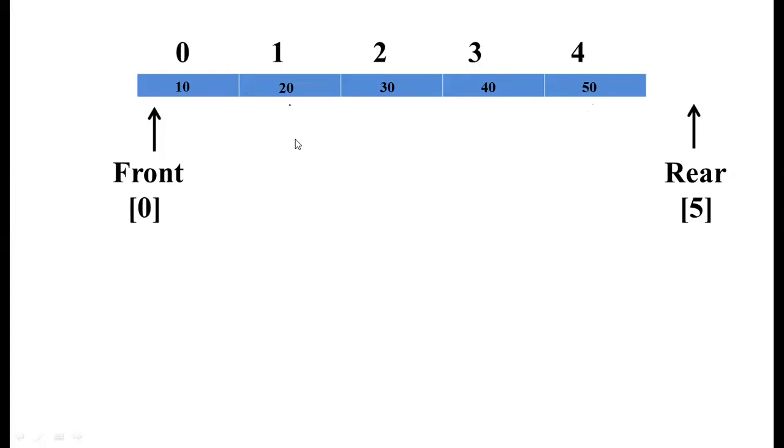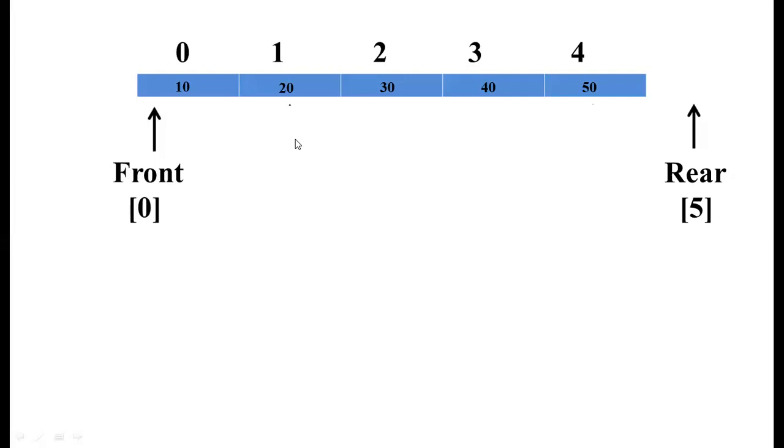Now, what operations can we perform at this stage? Either we can go for the display operation or we can go for the delete operation. If you want to delete, you can delete only from the front end.